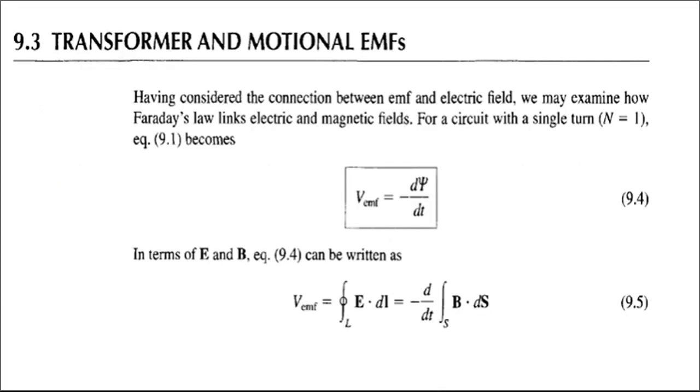So, the transformer and motional EMF. As you all know, Faraday has proposed a law: whenever a time varying current passes through a coil, a variable voltage is induced. That is called EMF or induced EMF. Considering this connection, we have V_EMF equal to minus N into d psi by dt. So if N equals 1, we come to this equation, V_EMF equal to minus d psi by dt. The first Maxwell's equation is derived from this.